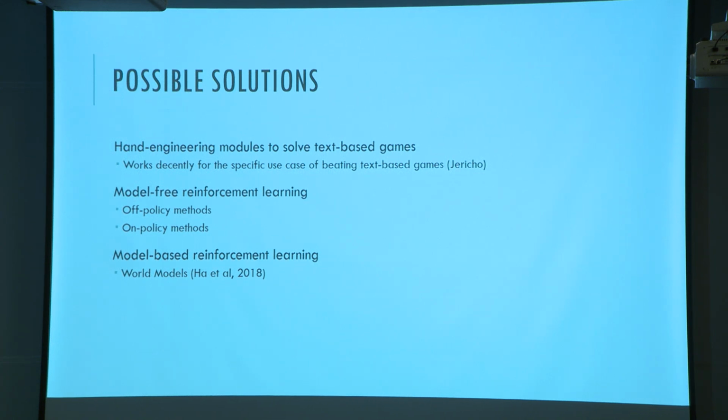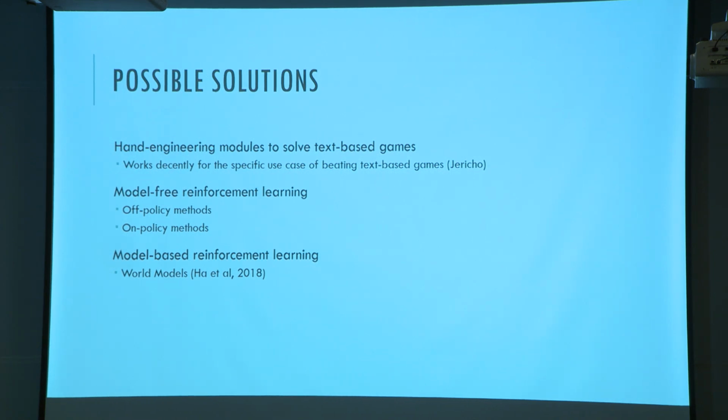So one of them is just hand engineering modules to solve these text games. There is a group from, I think, Microsoft Research Redmond that recently won the interactive fiction competition. That's a yearly competition where you basically get a test set of games and you have to achieve as many points as you can within that game. And so they managed to do very well. They managed to win this year in 2018.